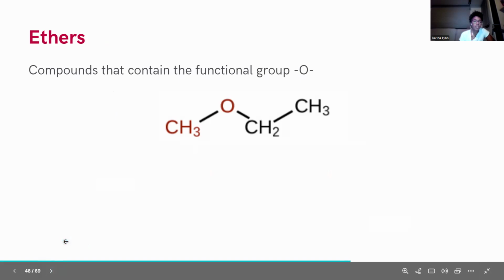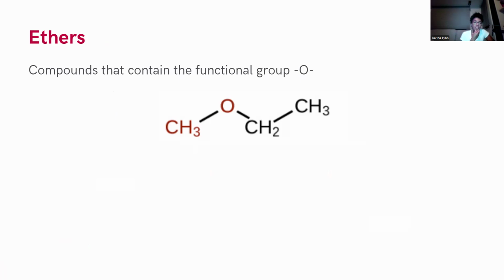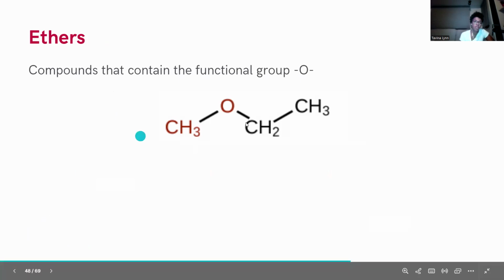So ethers is the next group we're going to talk about. They contain the functional group oxygen, but instead of that hydrogen, oxygen is connected to another carbon. So it's sandwiched between 2 carbons, and this is what makes it an ether.